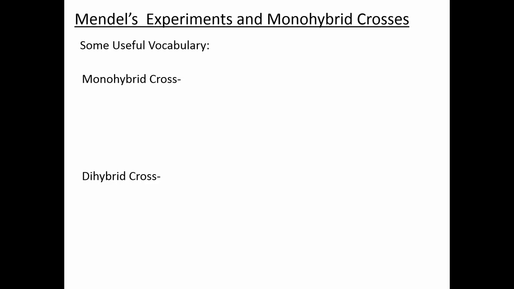Now, what we need to go through is what a monohybrid cross and what a dihybrid cross is. One thing you want to keep in mind in terms of the difference is that in a monohybrid cross, you're following the inheritance of only one character. That's where the mono comes from. In a dihybrid cross, you're following the inheritance of two different characters at the same time.